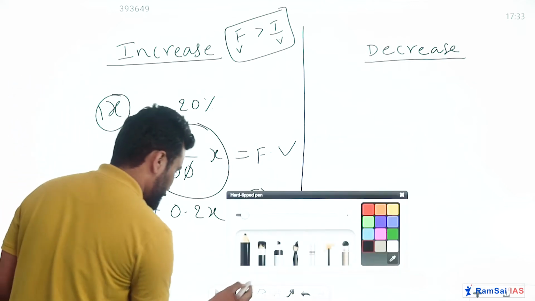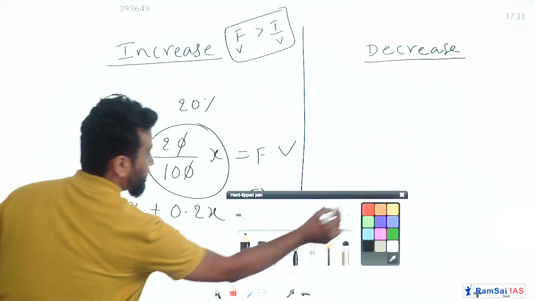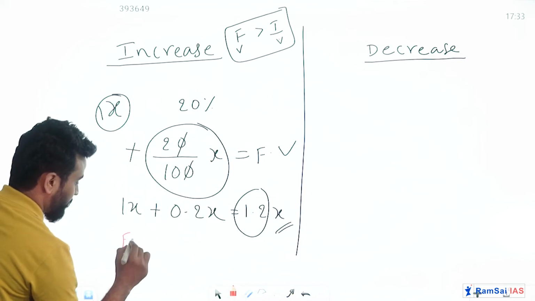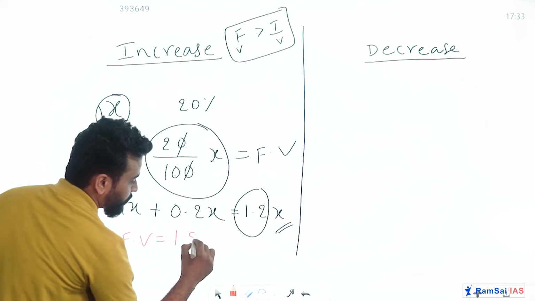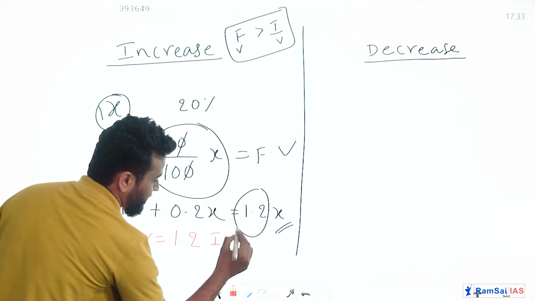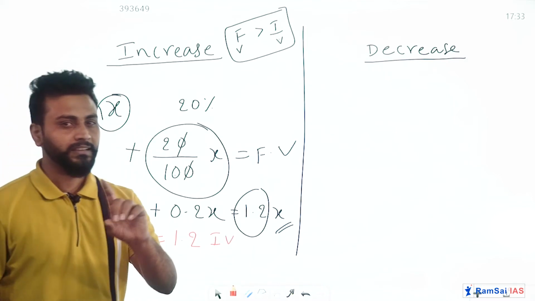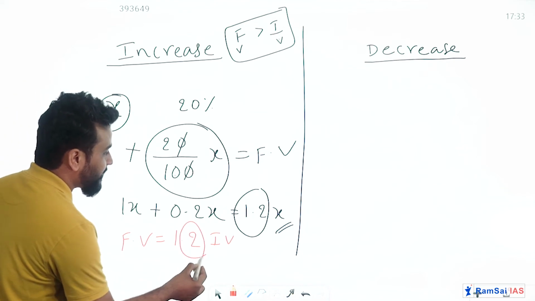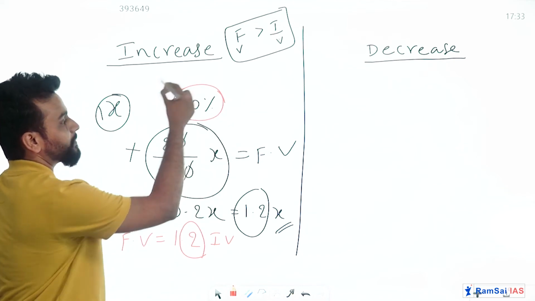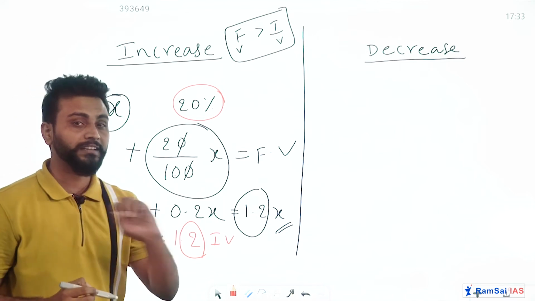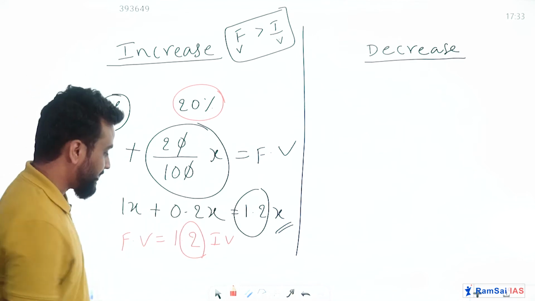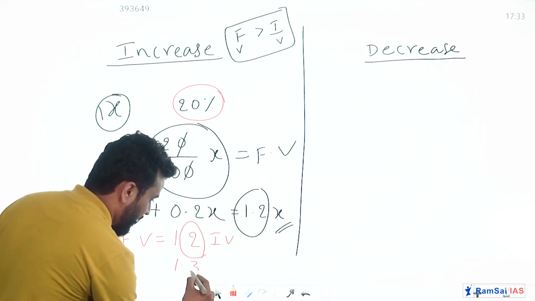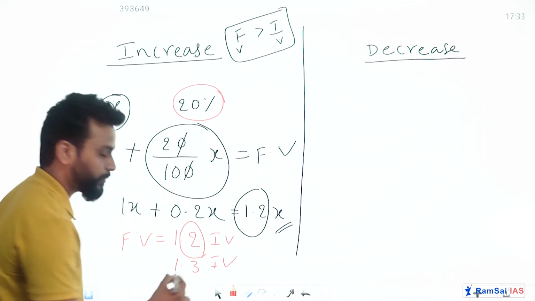So final conclusion, I'll write here: the final value equals 1.2 of initial value. And listen to this clearly: this 0.2 is because it is increased by 20%. Just imagine if it is increased by 30%, then it will be 1.3 of initial value.